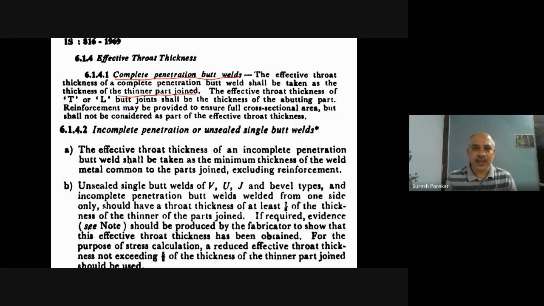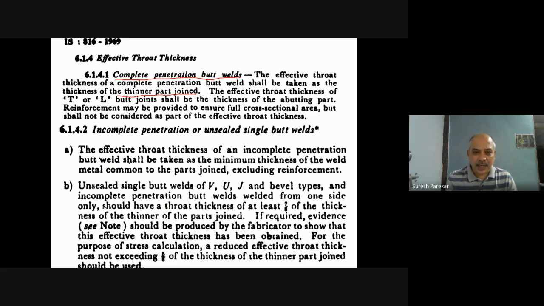The effective throat thickness of T or L butt joints shall be the thickness of the abutting part. Reinforcement may be provided to ensure full cross-sectional area but shall not be considered as part of the effective throat thickness. Now, incomplete penetration. The effective throat thickness of an incomplete penetration butt weld shall be taken as the minimum thickness of the weld metal common to the part joint, excluding reinforcement.